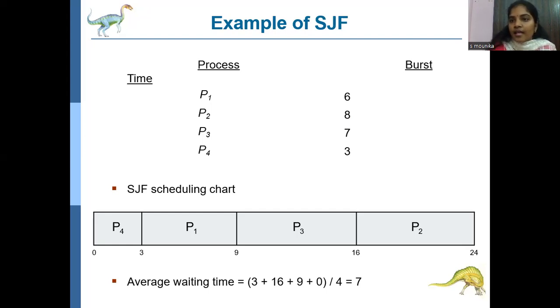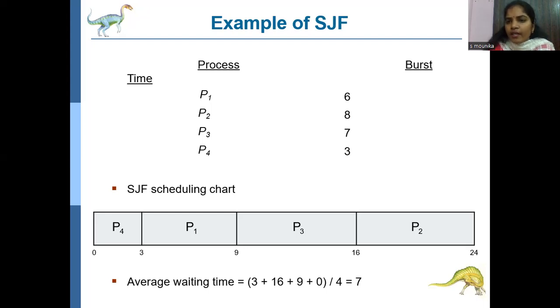Then next, P3 is entered into the Gantt chart. 7 plus 9, 16. So P3 completes its execution at 16 milliseconds. Then the remaining process is only P2. So P2 is placed in the Gantt chart, and 16 plus 8, 24. In this way, the shortest job first scheduling algorithm works.